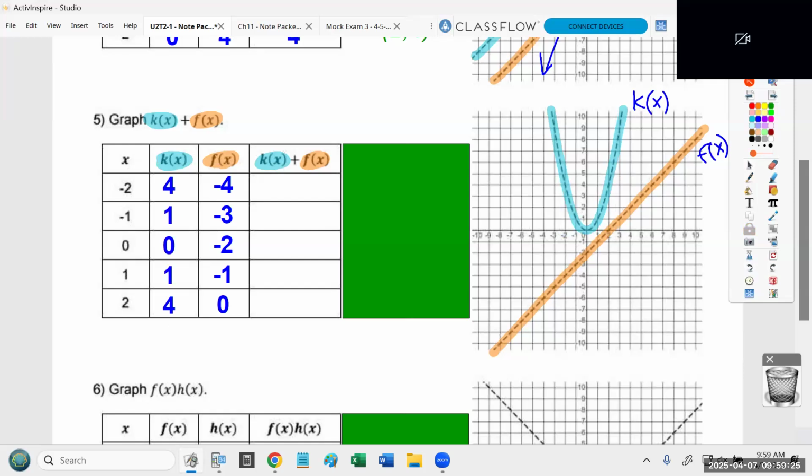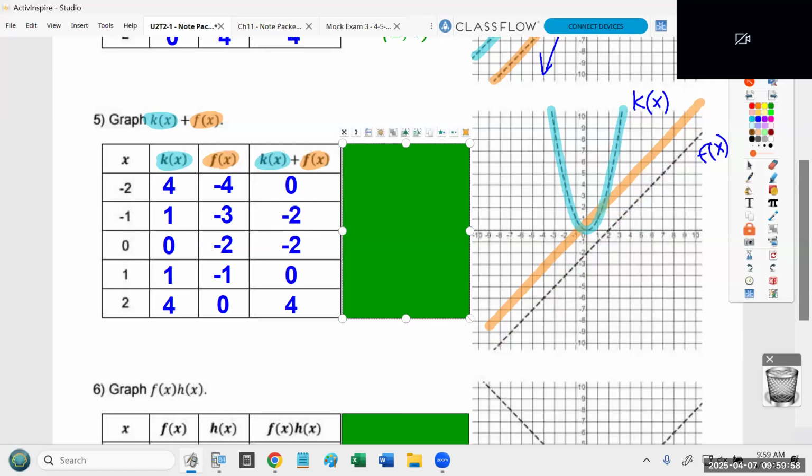Now, this is going to be the first curve we've seen today. We're adding a line and a curve. That's what the operation is. We're ready for step 3. We're going to figure out our new points by adding them together. By adding a curve and a line, the result is going to be a curve. So this is going to be the first curve we're creating today. Now, when you add those points, 4 plus negative 4 is 0. 1 plus negative 3 is negative 2. 0 plus negative 2 is also negative 2. 1 plus negative 1 is 0. And 4 plus 0 is 4.